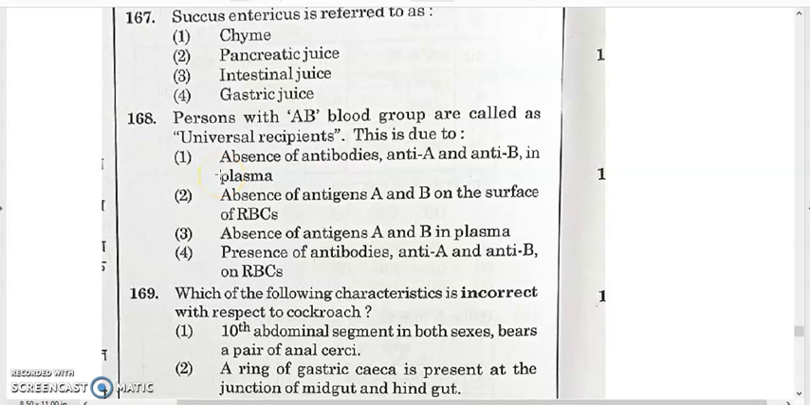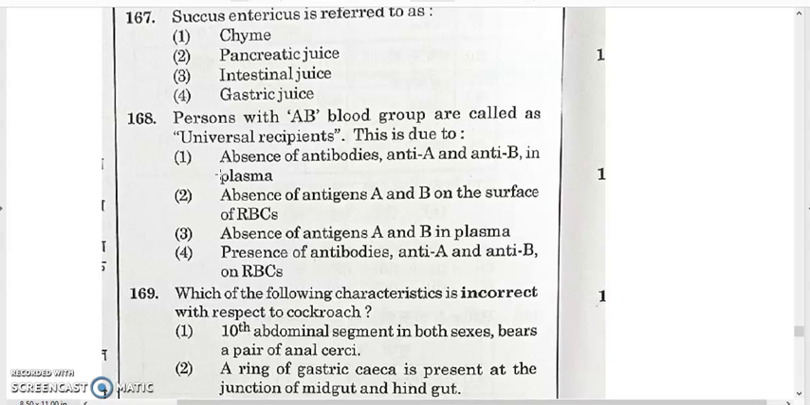Hello everyone, this is our last discussion of the NEET 2021 examination Zoology part. Question number 168: Persons with AB blood group are called universal recipients.